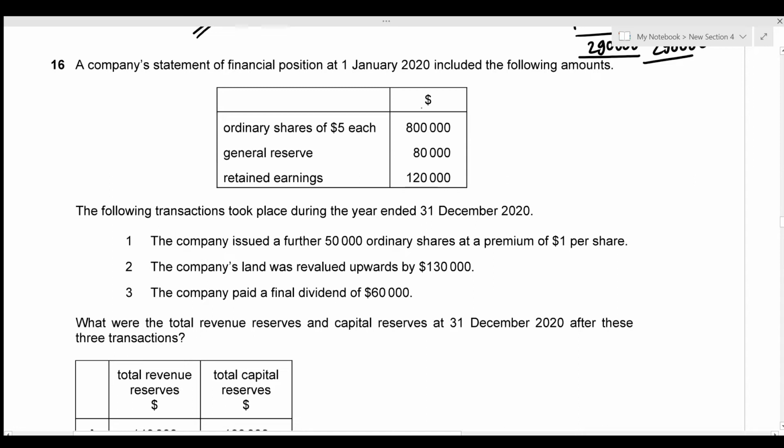A company's statement of financial position at 1st January 2020 included the following amounts. We're given the ordinary shares, general reserve, and retained earnings. And we're given 3 events.